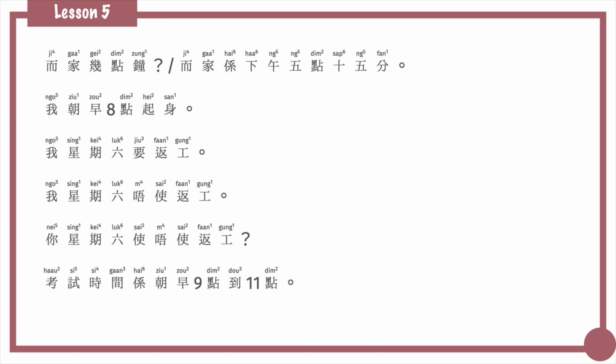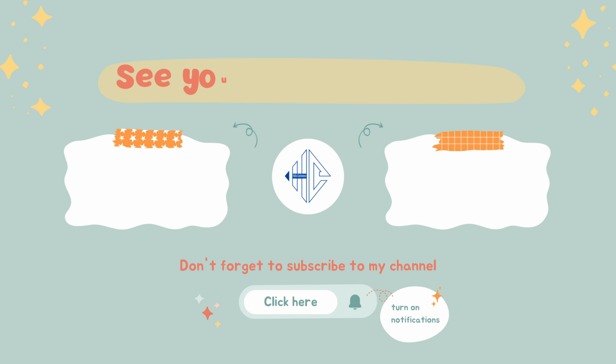The preposition 到. 考試時間係9點到11點. Last, the verb 去 and the sentence-ending particle 啦. 我哋星期六一齊去銅鑼灣啦. That's all for today's lesson.